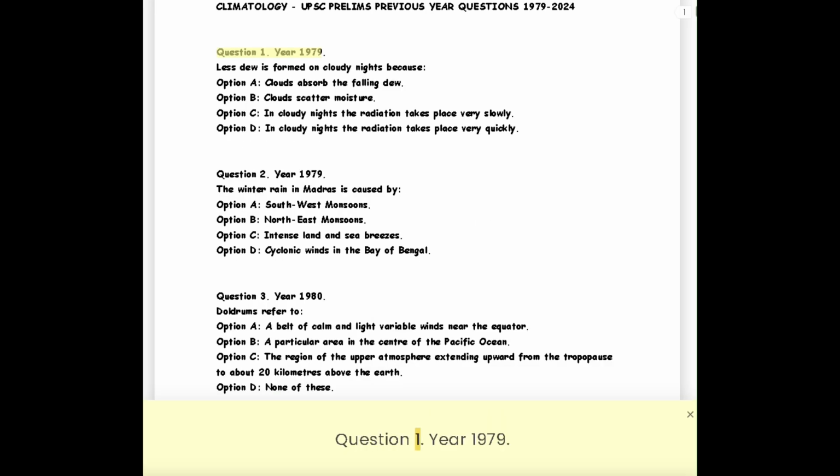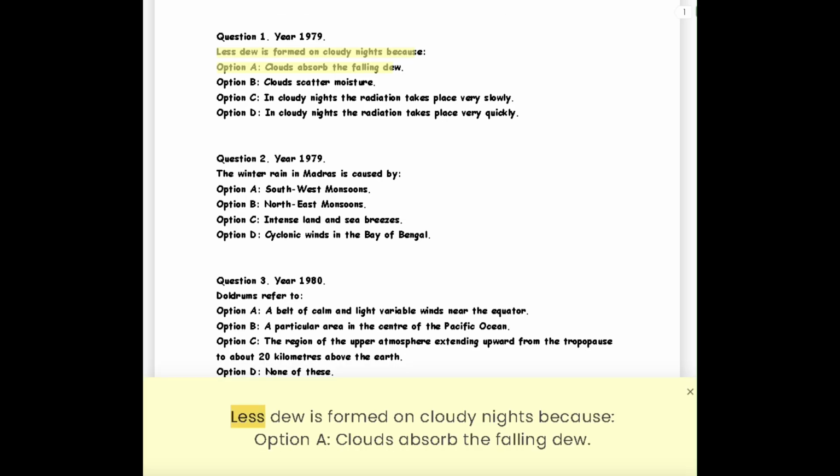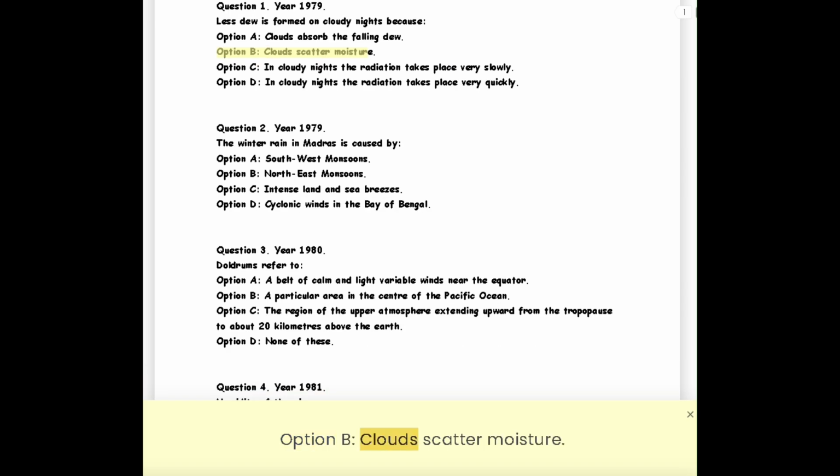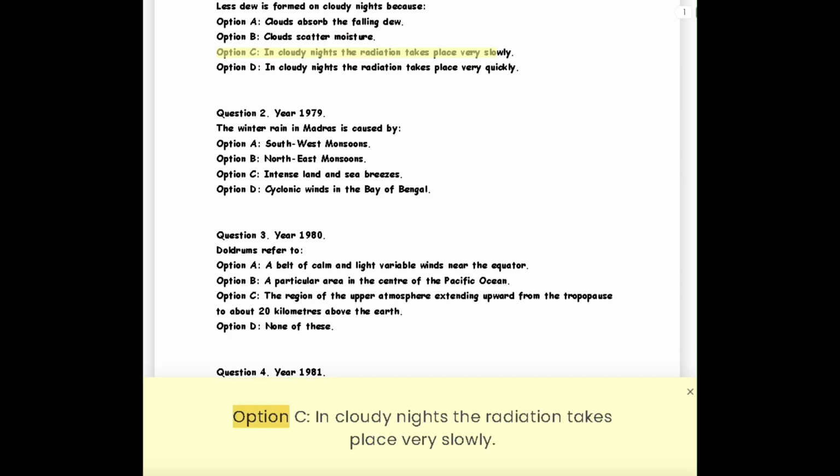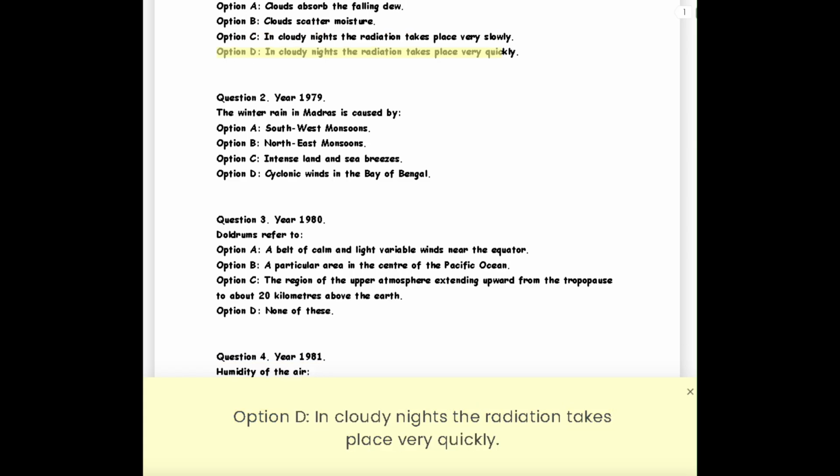Question 1. Year 1979. Less dew is formed on cloudy nights because Option A. Clouds absorb the falling dew. Option B. Clouds scatter moisture. Option C. In cloudy nights the radiation takes place very slowly. Option D. In cloudy nights the radiation takes place very quickly.